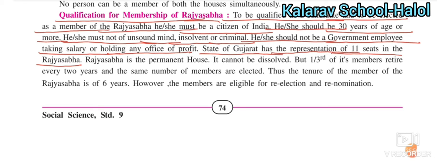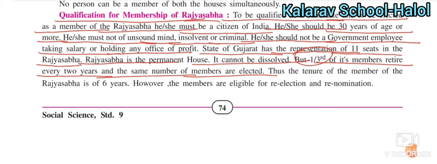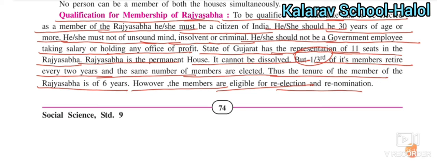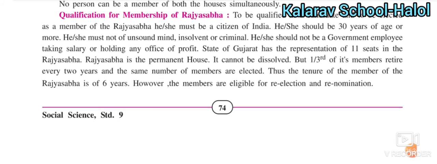11. Okay, Rajya Sabha is the permanent house. It cannot be dissolved, but 1/3 of its members retire every 2 years and the same number of members are elected. Thus the tenure of a member of the Rajya Sabha is about 6 years. However, the members are eligible for re-election and renomination. So these are the qualifications required to become a member of the Rajya Sabha.